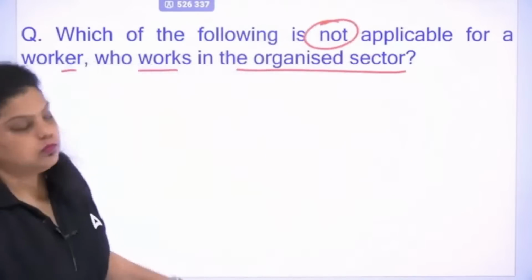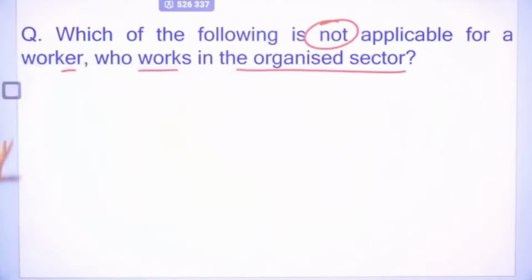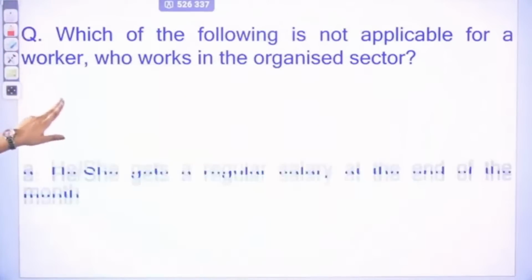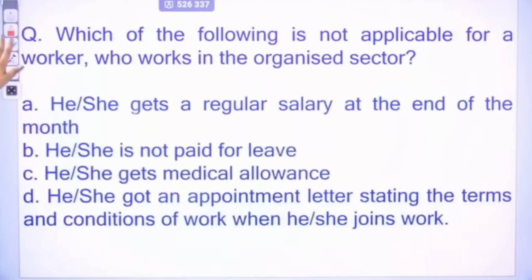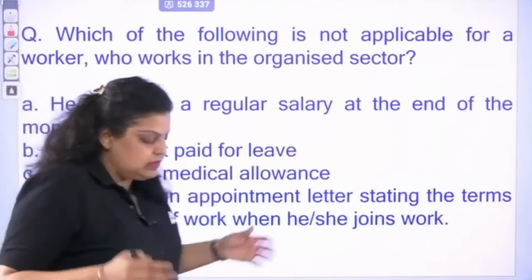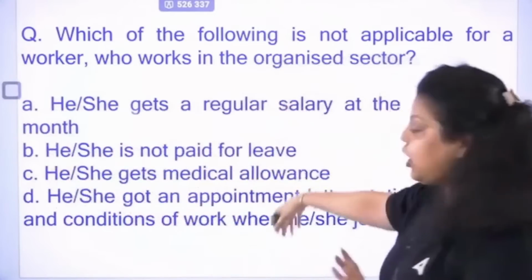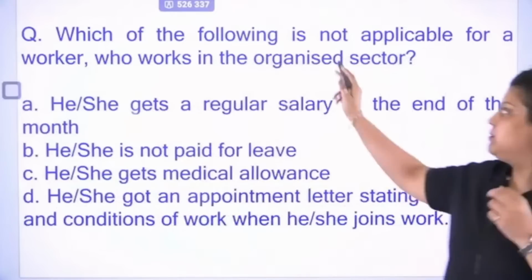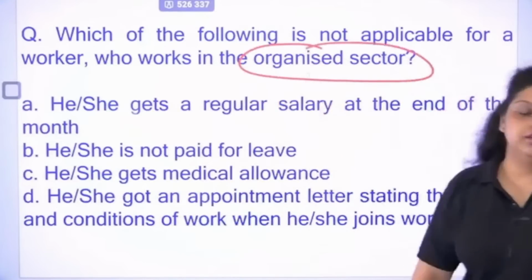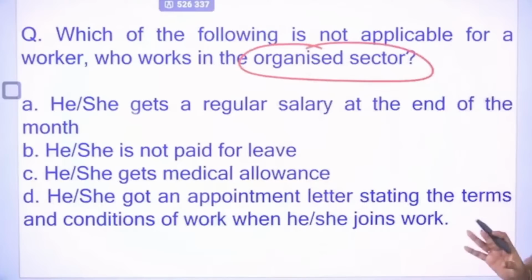So out of these options which I am going to show you, which of the following is not for an organized sector's worker? So first of all, what is organized sector? Organized sector worker means those workers whose terms and conditions are predefined. Do read the option. I will explain to you what organized sector means. Organized sector means a sector in which your job's terms and conditions are predefined. Okay. Apart from that, they have defined that a certain monthly income will be given to you. You will have paid leaves, you have the job terms and conditions.